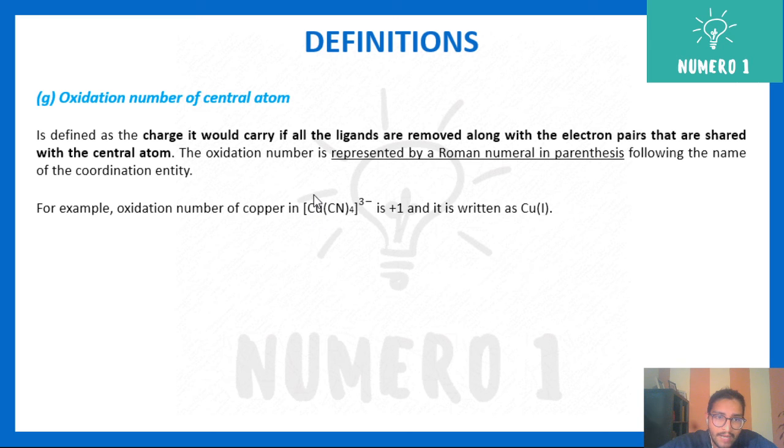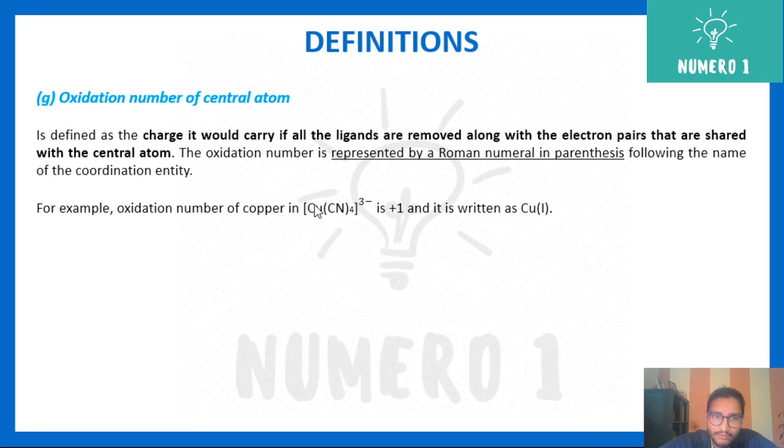I see that copper will have, let's say, some x charge. Cyanide will have -1 charge each, and the total charge on the coordination entity is -3. So x plus 4 into -1 is equal to -3.